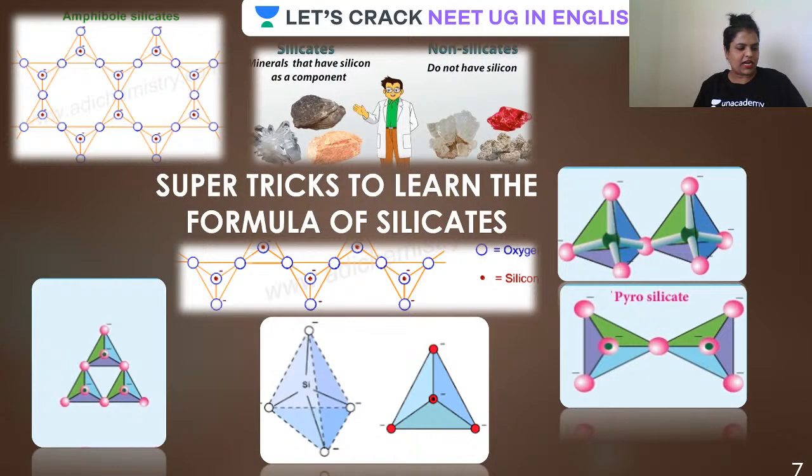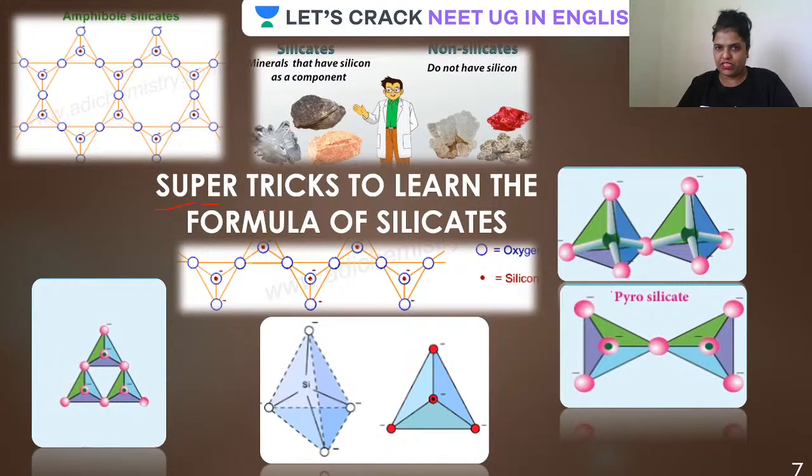Now it's time to start for what you all are waiting for. So guys, today I'm going to give you very easy tricks. Once you get the trick properly, you are never going to forget it. Remember, you are not going to forget it. It is a very mathematical kind of trick, plus minus karna hai, and the trick is all there on the screen. No mugging up, because if you mug up, you will get confused, and you'll definitely go for a negative one. And yes, guys, this is very scoring.